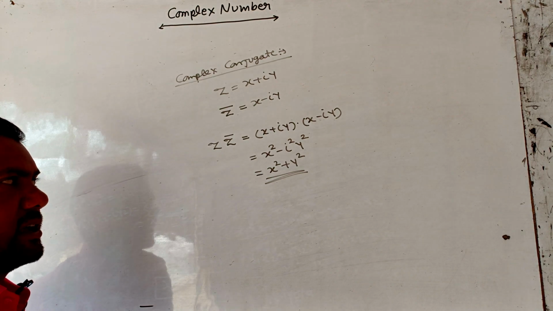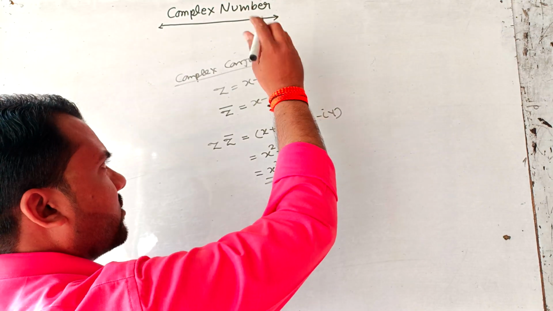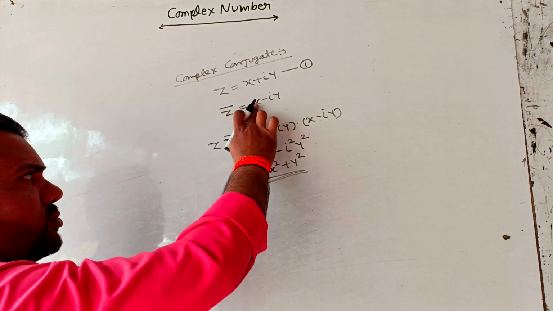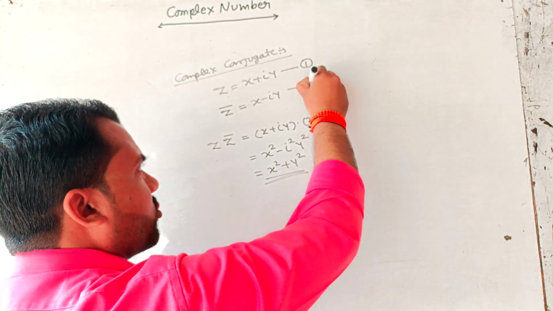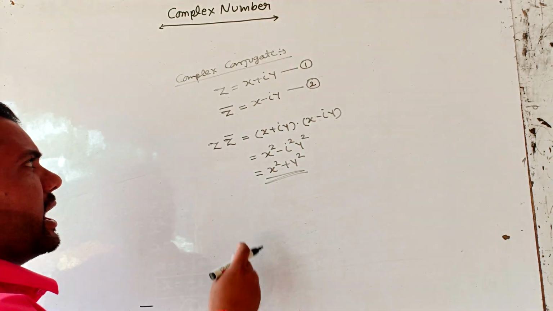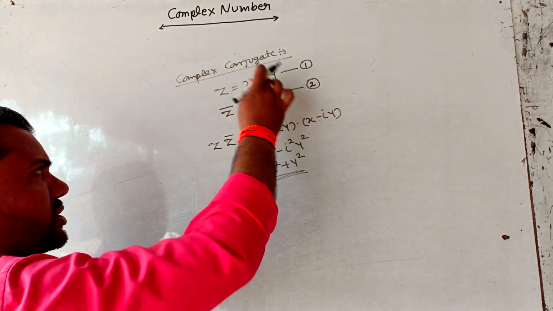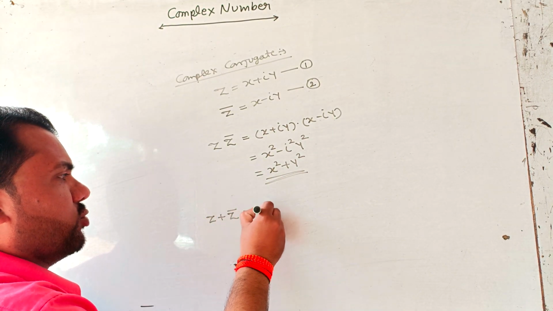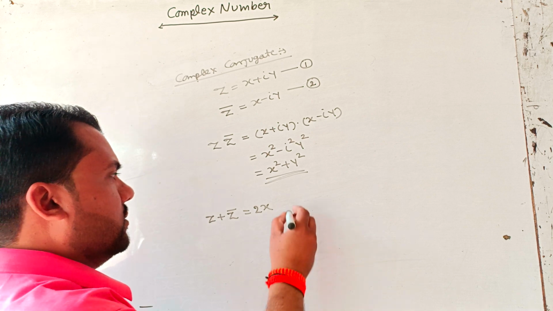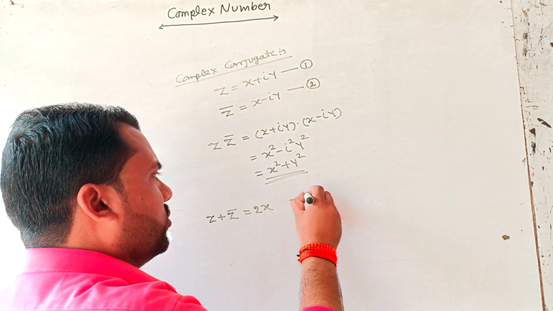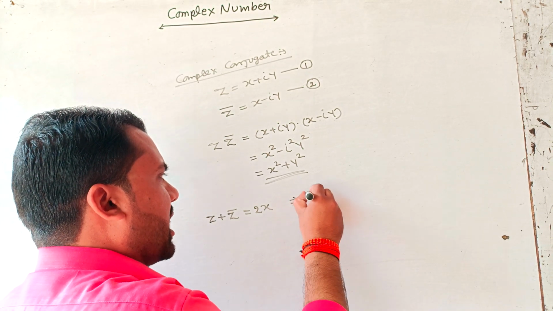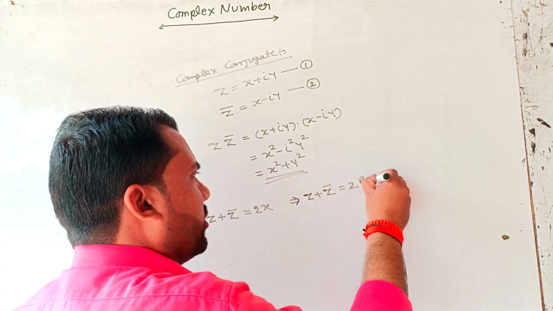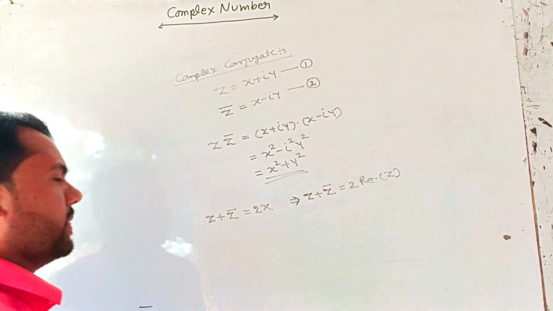Again, if we take z equal to x plus iy as equation 1 and conjugate of z equal to x minus iy as equation 2, when we add equation 1 with equation 2, then we get z plus conjugate of z equal to 2x, which implies that z plus conjugate of z equals 2 into the real part of z.